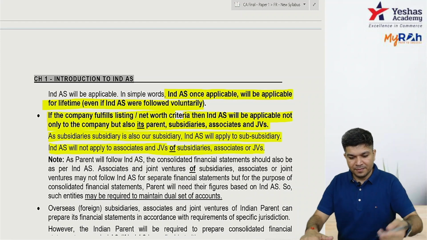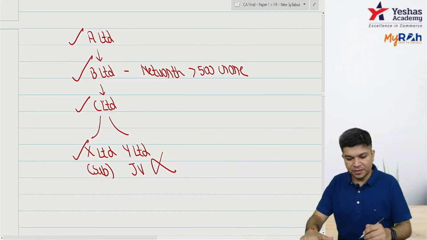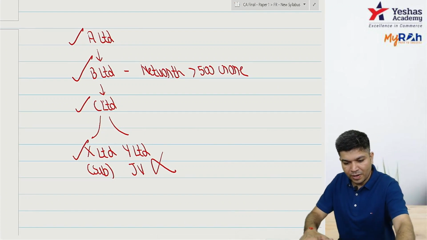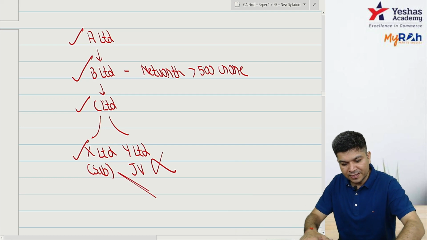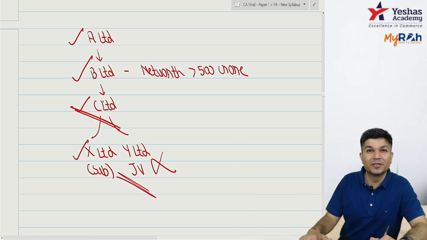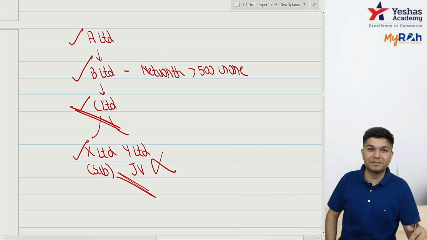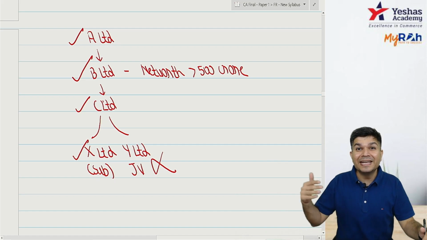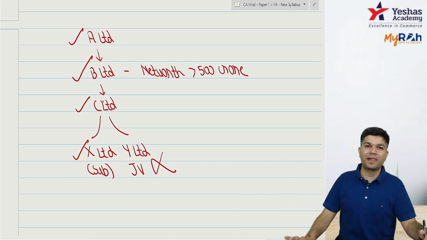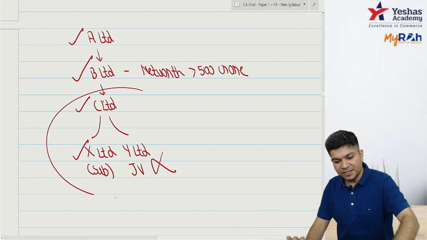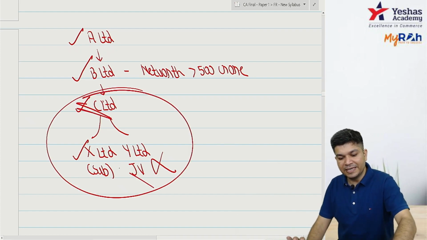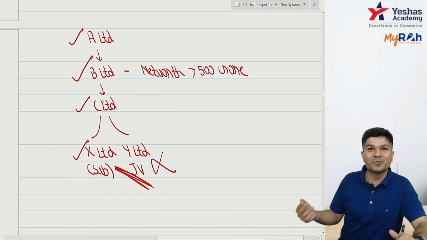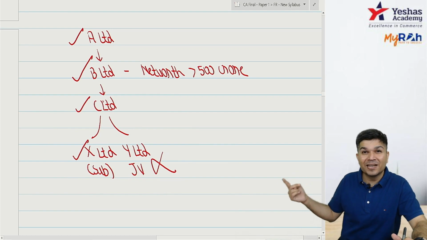But if you see over here, Y doesn't have to follow IND AS. But can I say Y's parent is C? Y doesn't have to follow IND AS, but Y's parent C will follow IND AS. When C prepares a consolidated financial statement, it needs data from Y based on IND AS. So actually Y has to maintain a dual set of books. One for standalone purpose.